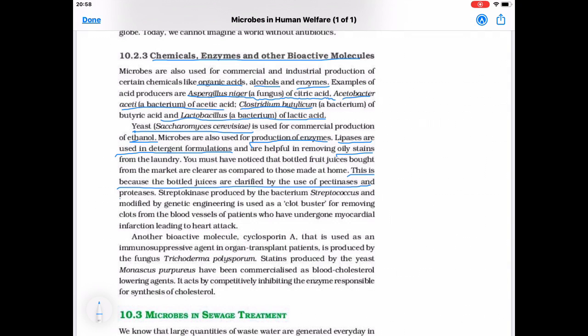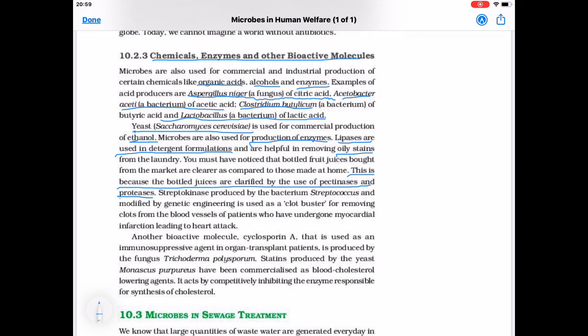This is an enzyme which breaks the bigger molecules into the smaller molecules, and proteases. This is also an enzyme which hydrolyzes or breaks the peptide bonds. So in the bottled juices, these enzymes are added, pectinases and proteases, which break the bigger molecules into smaller molecules so that the juice appears clearer. That juice is clearer as compared to that made at home.